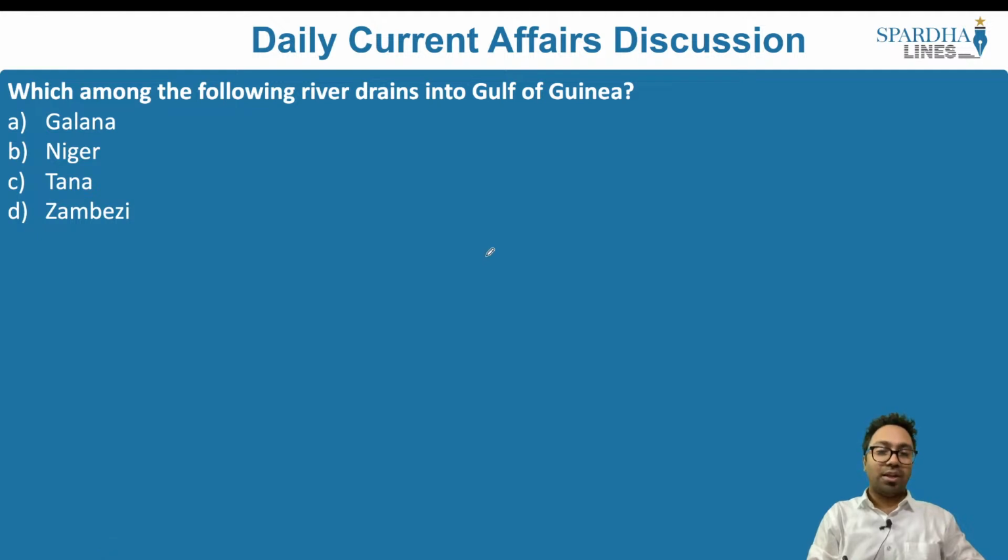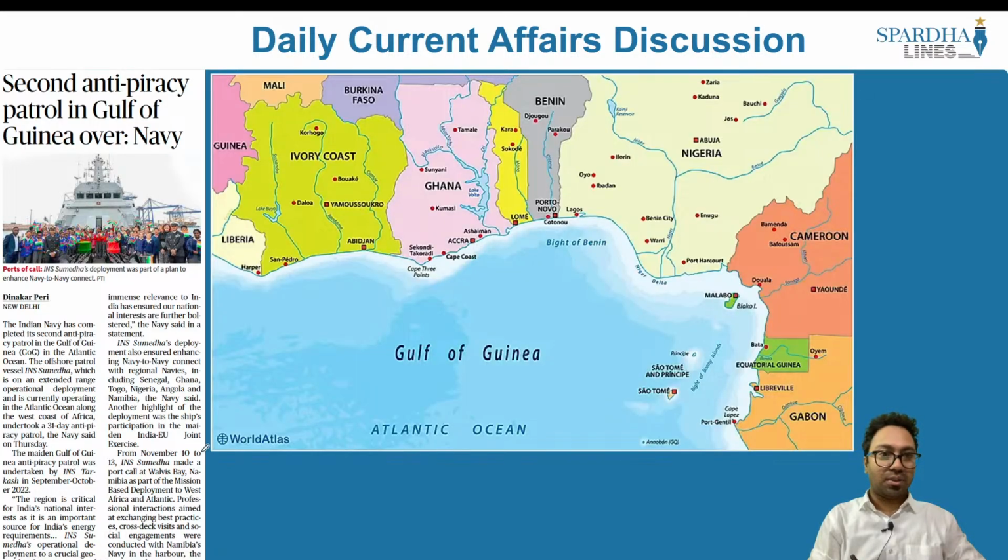Which among the following rivers drains into the Gulf of Guinea? Galana River, Niger, Tana, Zambezi. The answer to this is the Niger River. Why have we taken this practice question? Because this article in the Hindu makes a reference to the Gulf of Guinea, which is why we have taken this practice question. Remember, UPSC in the past has asked questions with respect to the Gulf of Guinea.